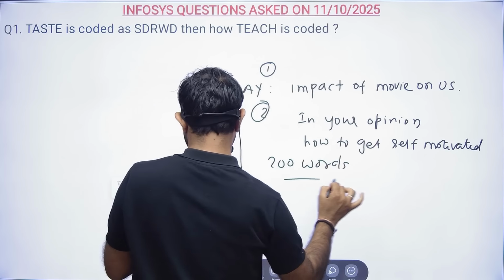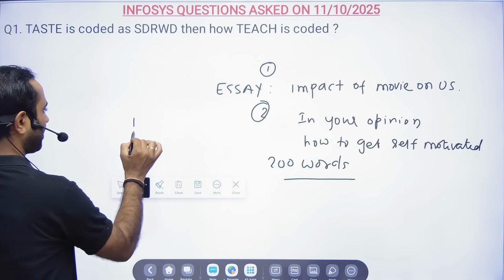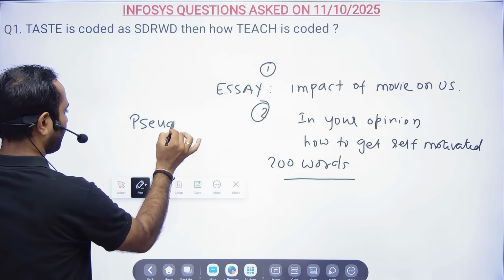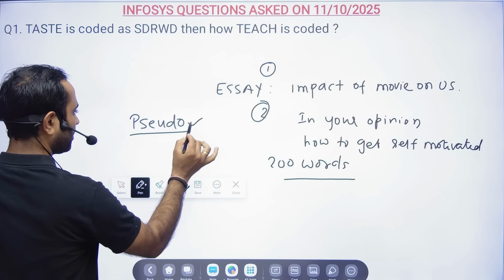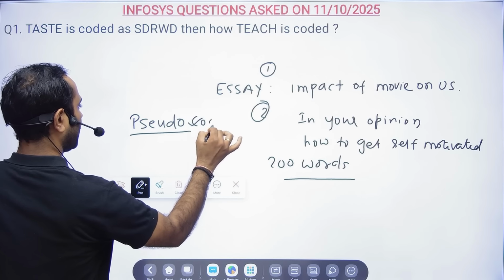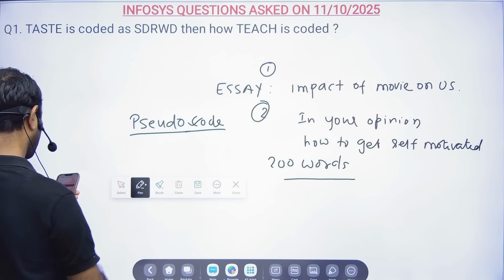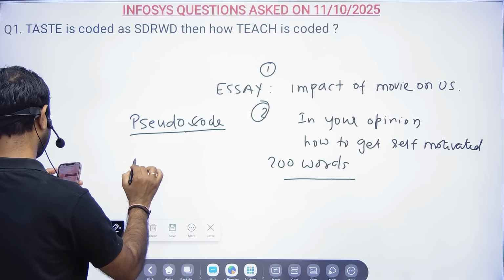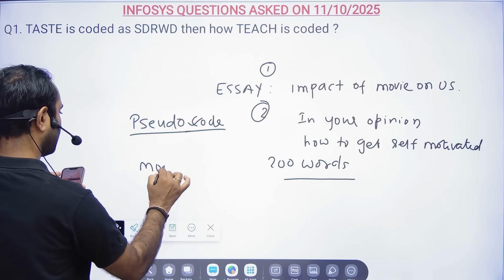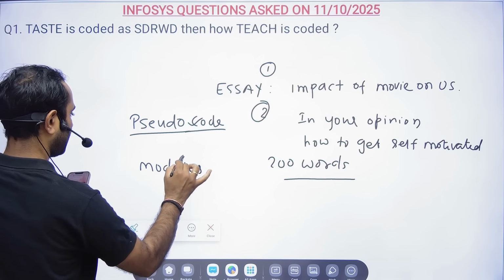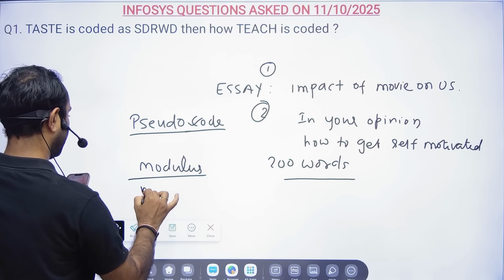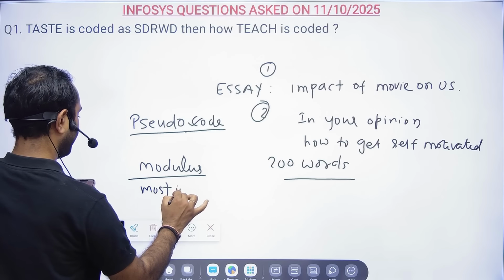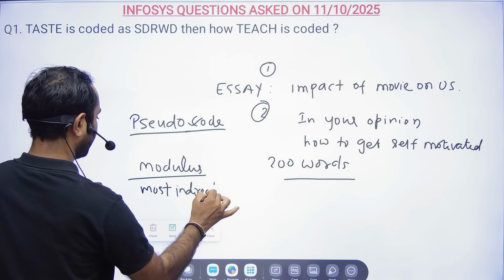Many people were telling that pseudocode was tough. We have 2-3 questions we will solve. So what was there in pseudocode? They're saying there were modulus questions and mostly indirect questions. We will analyze what was there, but anyway.